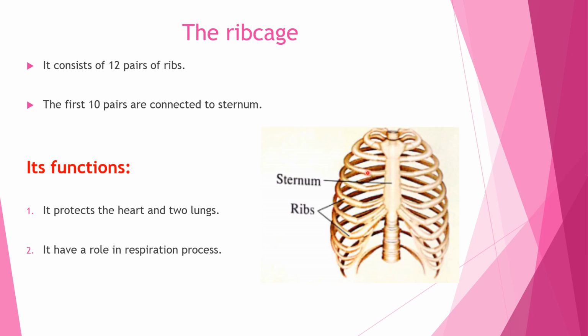What is the function of the rib cage? The functions of the rib cage are, number one, it protects the heart and two lungs. And also it has a role in the respiration process through the inhalation and exhalation process, as you studied before. So the rib cage, which consists of 12 pairs of ribs, protects the heart and lungs and has a role in the respiration process.